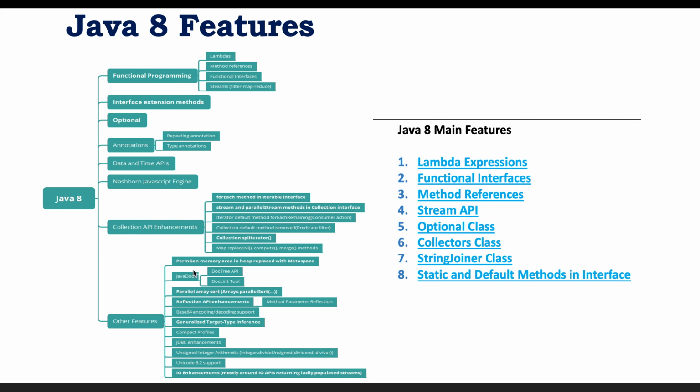Then it has also provided some other features, like Javadocs. It has provided lots of improvements in the Javadoc area. Then parallel array sort, many reflection API enhancements, compact profiles, and JDBC enhancements. So there are more than 100 features introduced by Java as part of Java 8, and we are going to see the major features that we use in our day-to-day programming. So these are the list of features that we are going to see one by one.